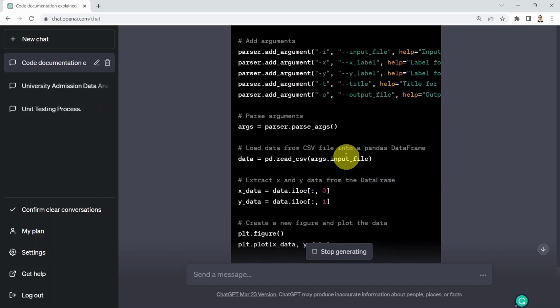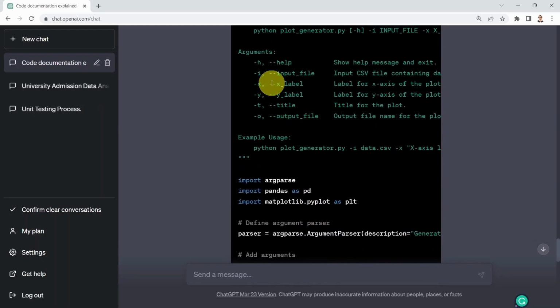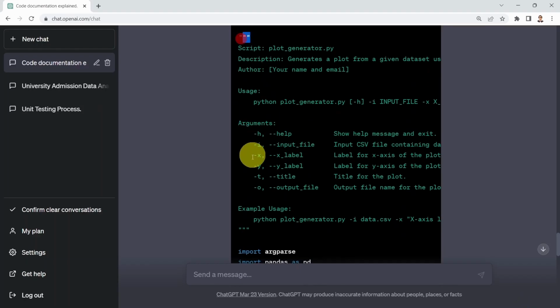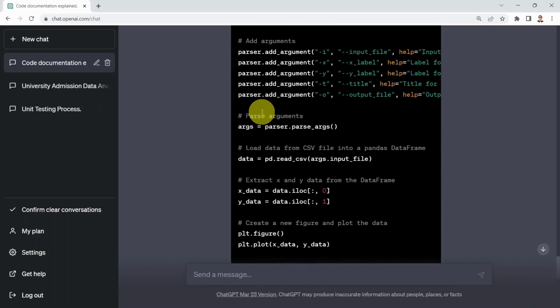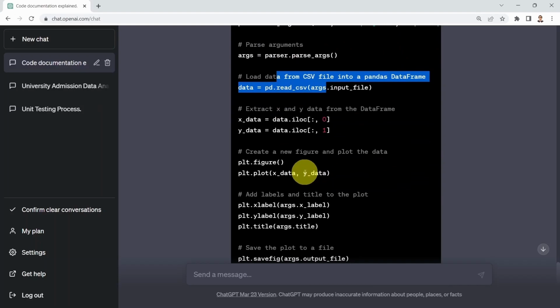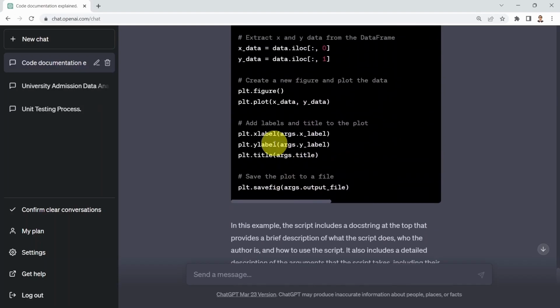And here we go. You see the add arguments. Here, parse the arguments. Again, basically, you will see that ChatGPT added two elements in here, added basic doc strings here, highlighted in green, and with these two quotation marks. And you can also see comments as well associated with pretty much every section or lines of code. And basically, you will see here, create a new figure and basically use matplotlib to plot X versus Y data sets.